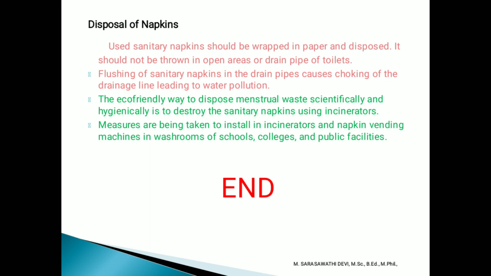Disposal of napkins. Used sanitary napkins should be wrapped in paper and disposed of. They should not be thrown in open areas or drain pipes or toilets. Flushing sanitary napkins in the drain pipe causes choking of the drainage line, leading to water pollution. The eco-friendly way to dispose of menstrual waste scientifically and hygienically is to destroy the sanitary napkin using incinerators. Measures should be taken to install incinerators and napkin vending machines in washrooms of schools, colleges and public facilities.